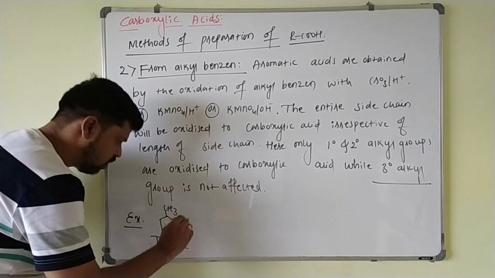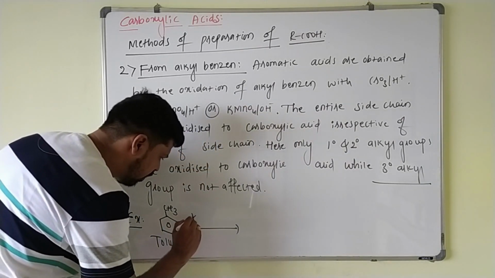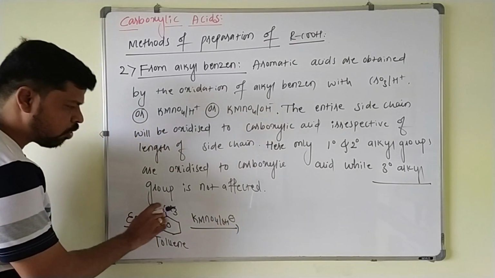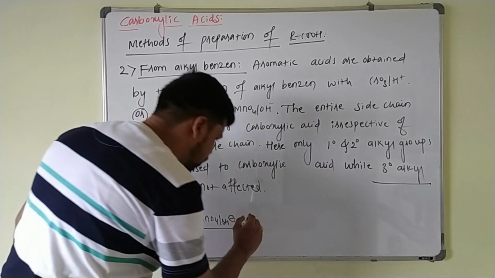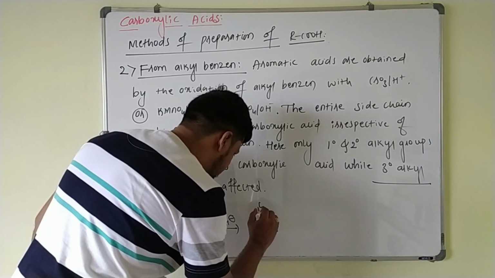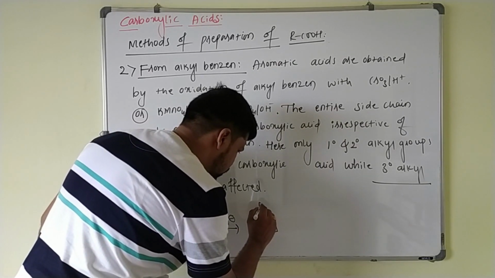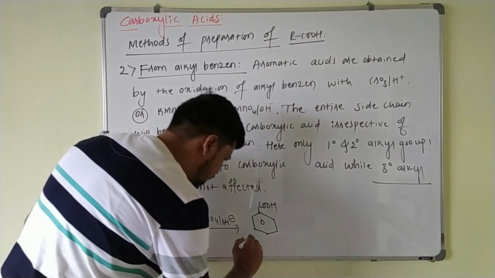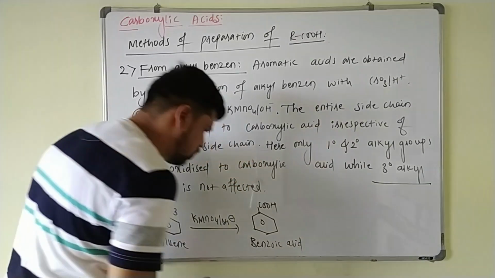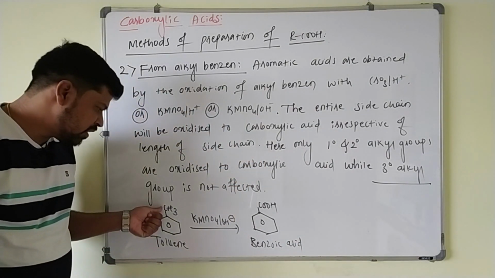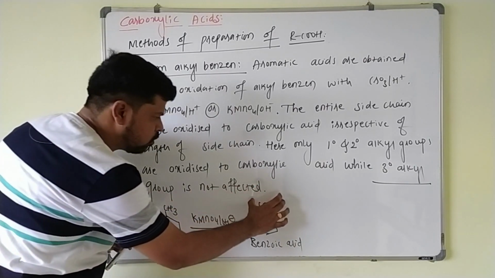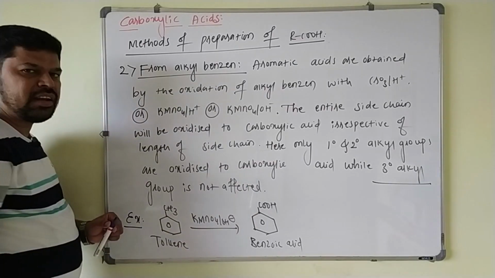Toluene. This toluene on treating with alkaline KMnO4, this CH3 group is directly oxidized to what? Carboxylic group, so it will be converted to COOH group, and it becomes benzoic acid. So here what happens? By the oxidation of the alkyl chain, whatever alkyl group is present on the benzene ring is directly oxidized to COOH group on treating with alkaline KMnO4.